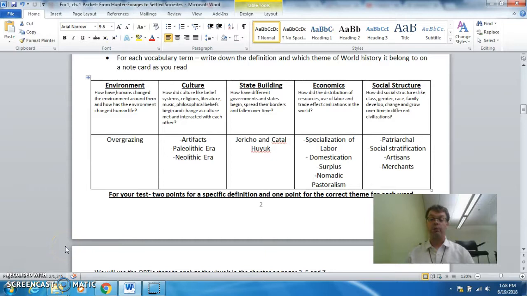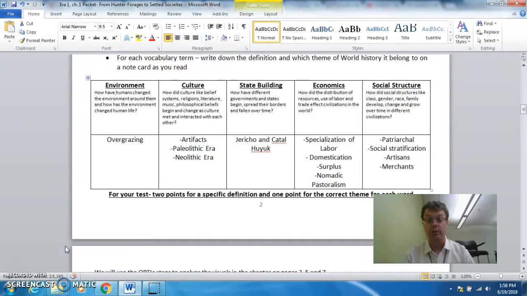And we will pick 5 of them for our quiz that we will have on Friday for vocab. And that will be worth a standard. So make sure you get that done. So now what I'm going to do is I'm going to give you the words and the definitions. And you'll be able to write the word down on one side of your note card like we did here, and the definition with the theme on the other. And keep these note cards with you because they're going to be worth points on your test.